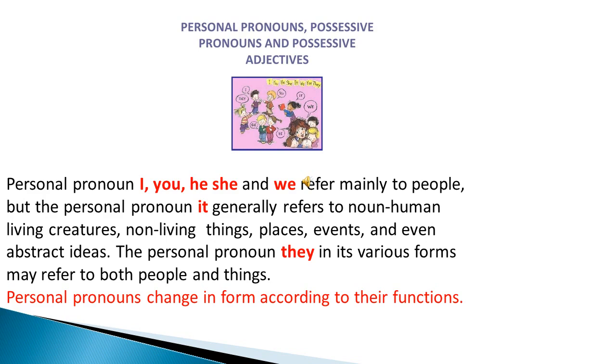So dear students, as you can see, personal pronoun I, you, he and she and we refer mainly to the people. But the personal pronoun it generally refers to the noun, human living creatures, non-living things, places, events and even abstract ideas. So the personal pronoun they in its various forms may refer to both people and things. Personal pronoun change in form according to their functions. So personal pronoun I, you and she we use for people, but it can be used for human and non-living thing as well. So there is another subject they. We can use they for non-living thing and for living thing as well. Okay, so let's go further.